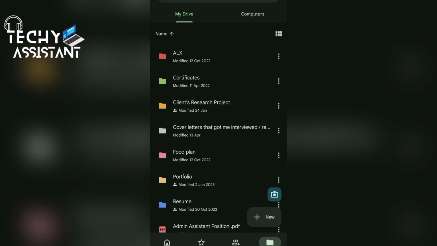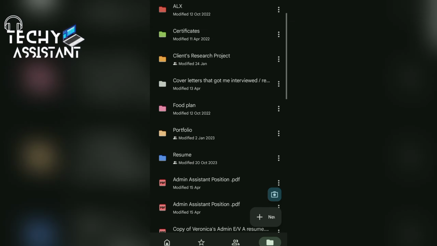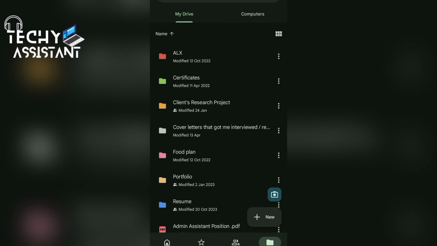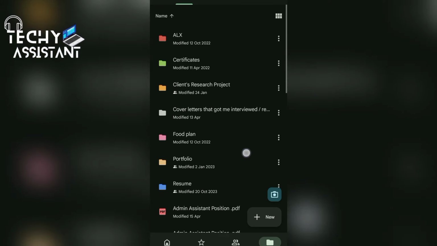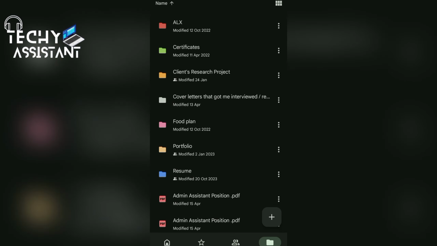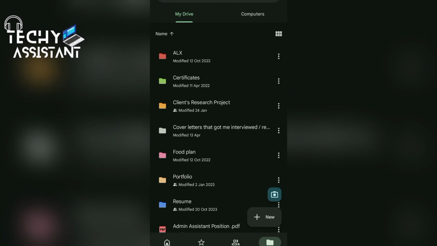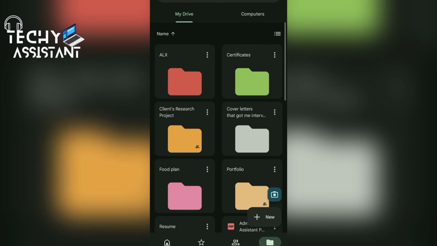Working on projects with your team or clients becomes a breeze with Google Drive, as it allows you to utilize folders, sharing settings, version history. It allows you to utilize everything that can help you stay organized. And remember, like I mentioned earlier, the phone interface is different from the laptop or personal computer interface. So you get to see it differently and bolder on your laptop or your computer.